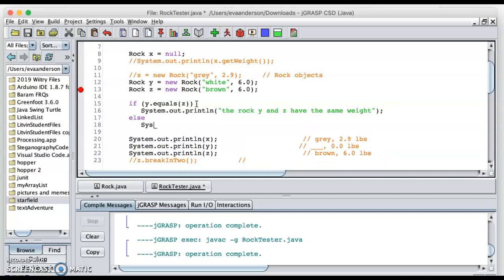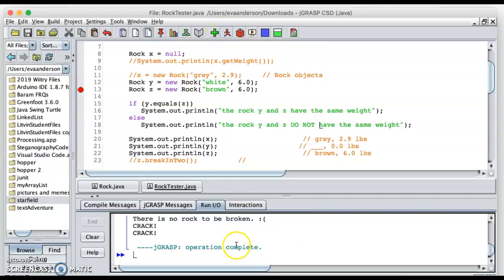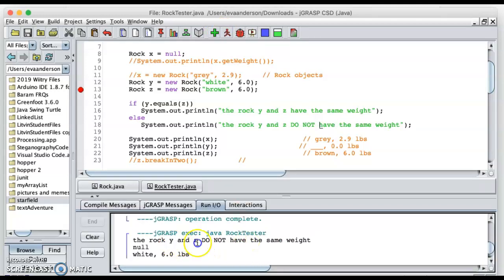Else, let's just copy that, Control C, Control V, do not have the same weight. So I'm curious to see what it does so far. Oh, it actually compiles. What does it run? But it says they don't have the same weight.